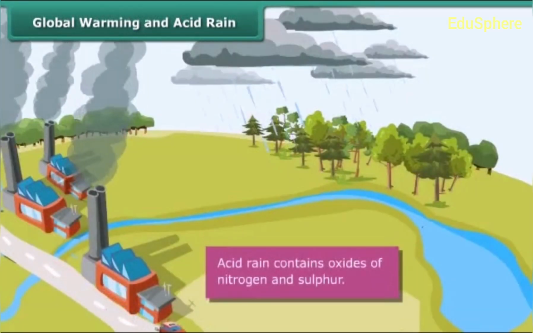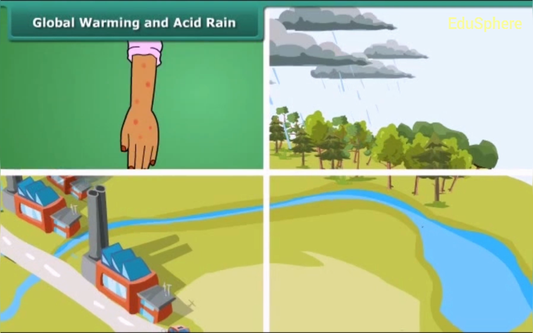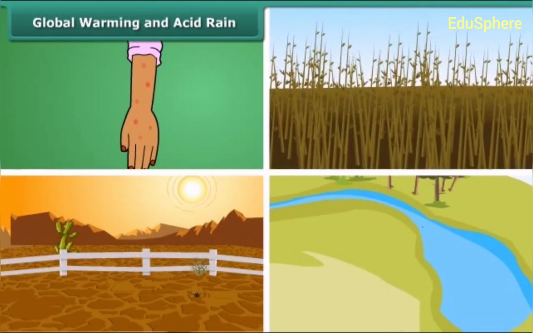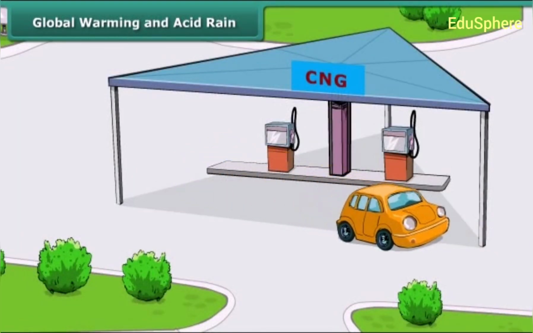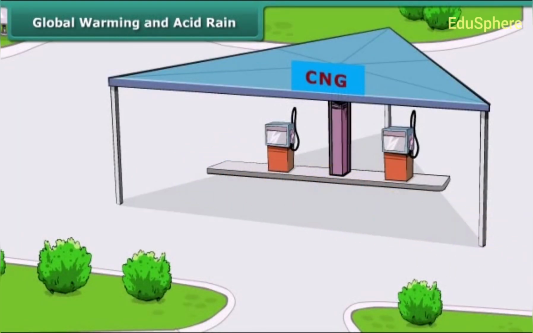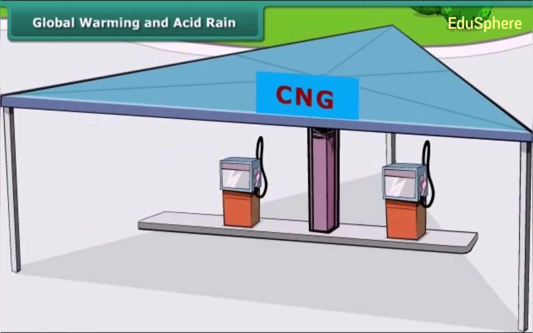Another harmful effect of air pollution is acid rain. Rainwater that contains oxides of sulfur and nitrogen released from the industries and petrol engines in dissolved state may cause huge damage to skin, soil, standing crops, and buildings. There are ways we can reduce negative impact on the environment by choosing the right fuel. A great example of this is cars, buses, and auto rickshaws that run on compressed natural gas or CNG instead of petrol. CNG is a much cleaner and cheaper fuel.